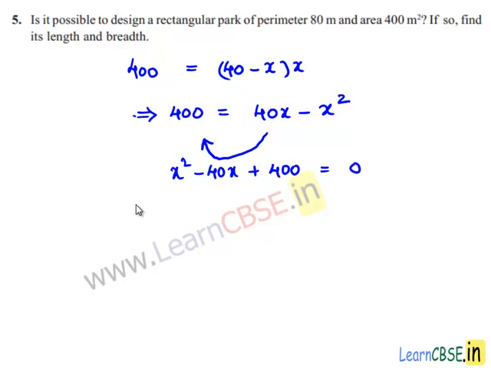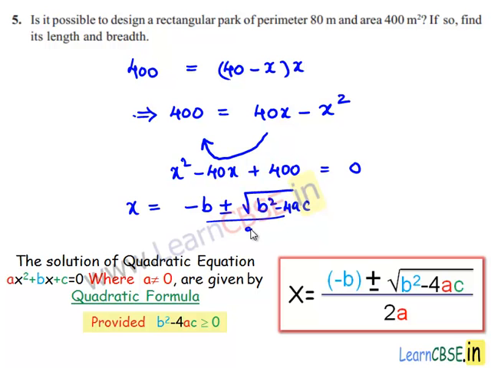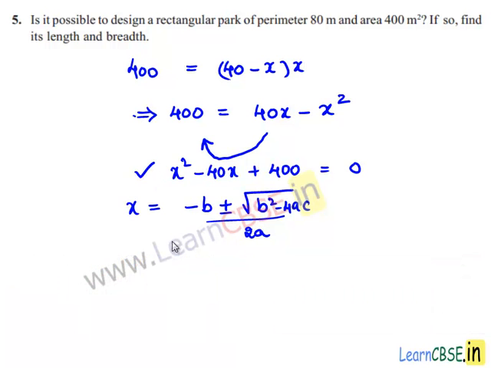The roots of the given equation can be found by using the formula x is equal to minus b plus or minus square root of b square minus 4ac by 2a. So comparing the given equation with the standard equation ax square plus bx plus c is equal to 0, we get a is equal to 1, b is equal to minus 40 and c is equal to 400.